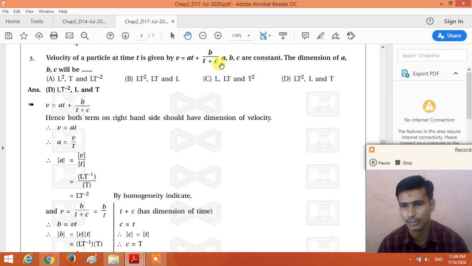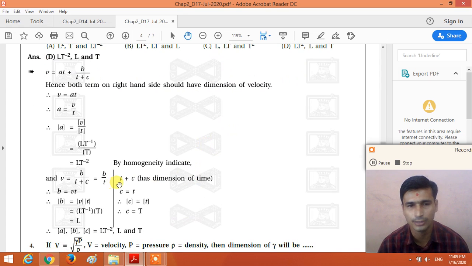Physical quantities are added or subtracted if and only if they have the same dimensional formula. So here the dimensional formula of C is equal to the dimensional formula of T. So we get the dimensional formula of C is T1, right? So first, calculate this. T plus C has the same dimension, so the dimensional formula of C is equal to the dimensional formula of time T, and we get the dimensional formula of time as T1.